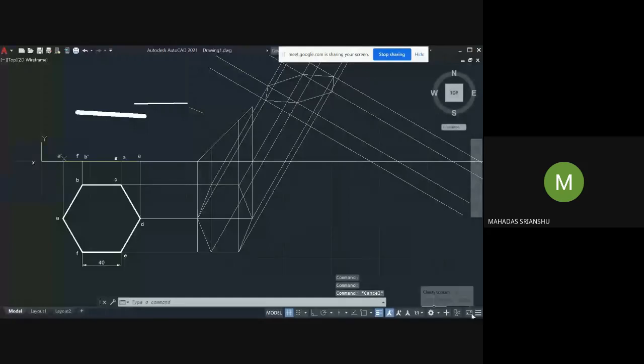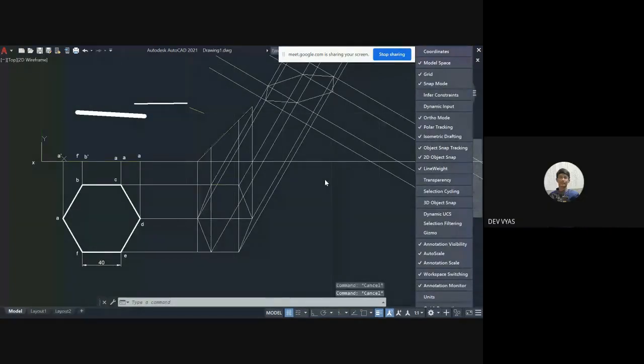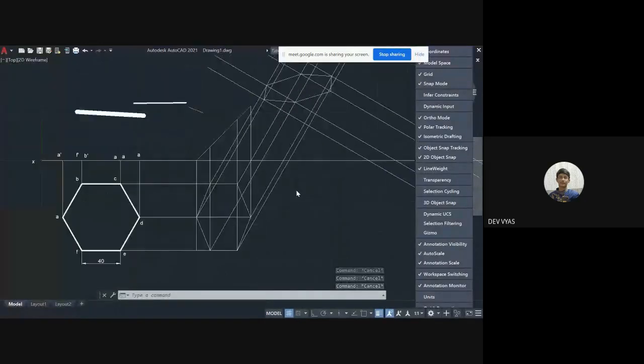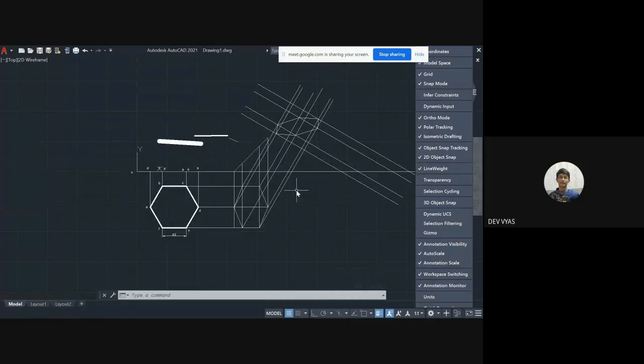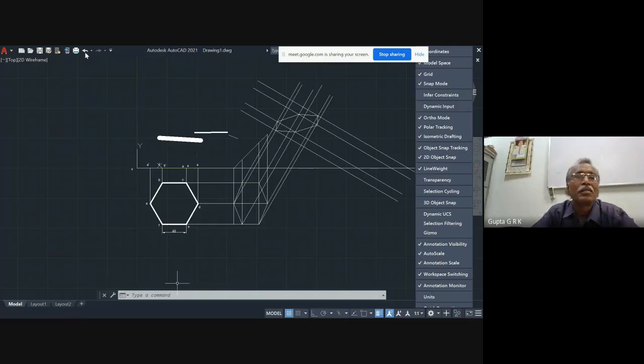Anyhow, this properties method is easier now. No, sir, it will not work until you select that line weight, blue. Means at the bottom right of the screen, just after annotations.